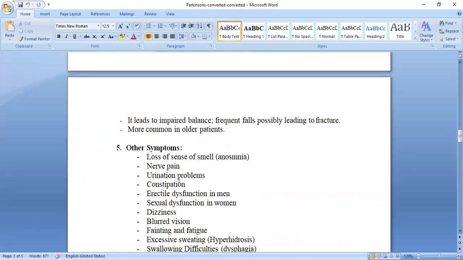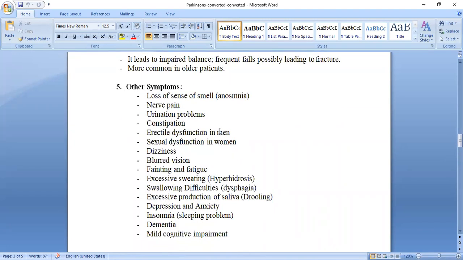Now, others are also there. Other symptoms we are going to see: loss of sense of smell. Due to this, it causes what? The sign and symptom is loss of the sense of smell. We call it, in medical terminology, anosmia.